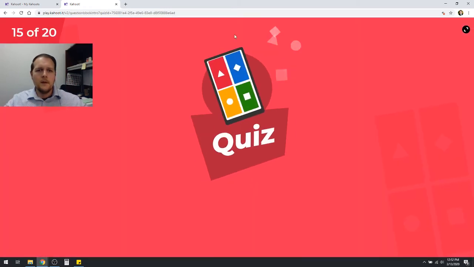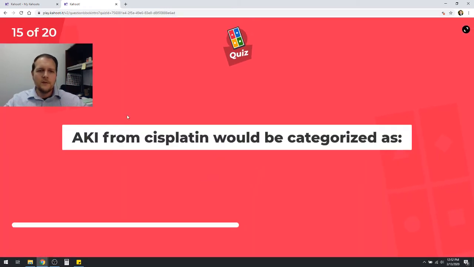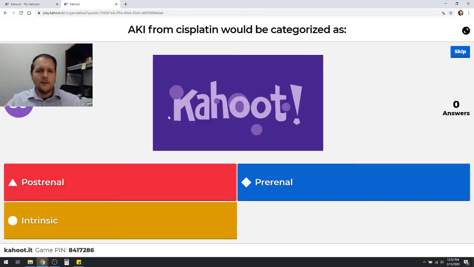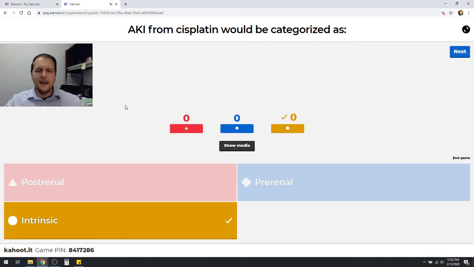All right. Up next, acute kidney injury from cisplatin would be categorized as post-renal, pre-renal, or intrinsic. So last time we saw with the lisinopril, that was a pre-renal issue. What is cisplatin doing? If you recall, it's an alkylating agent, it's a chemotherapeutic drug. This one's going to cause intrinsic damage, right? It's going to alkylate DNA in those cells in the renal tubules and cause direct injury.